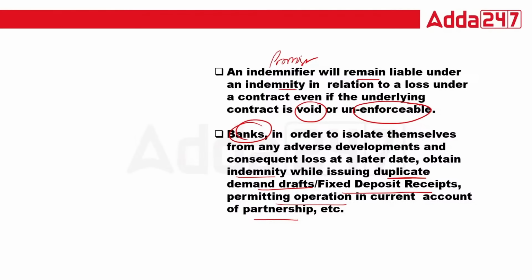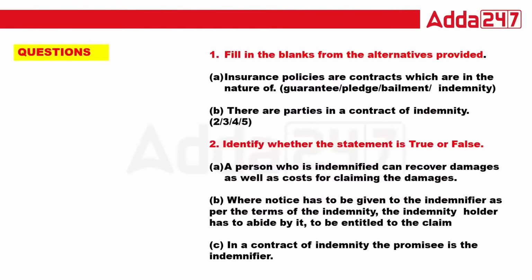Okay, now let's do the questions. Only this question, then after tomorrow we will do the contract of guarantee. Insurance policies are contracts of the nature of guarantee, bailment, or indemnity. What is the right answer? So class, the right answer is contract of indemnity. There are dash parties in a contract of indemnity: 2, 3, 4, 5. The right answer is 2.